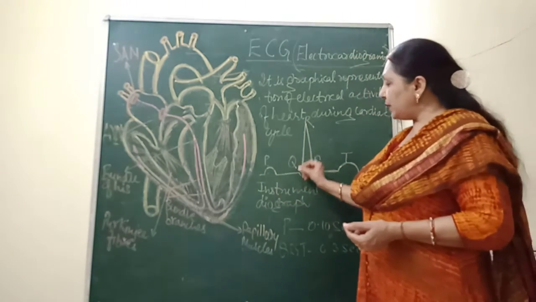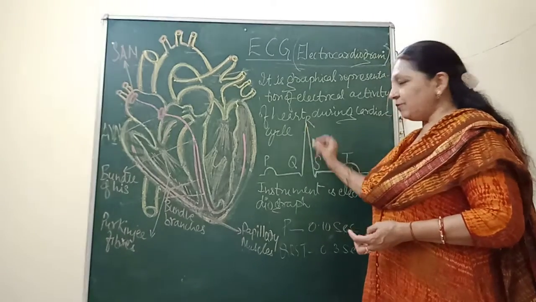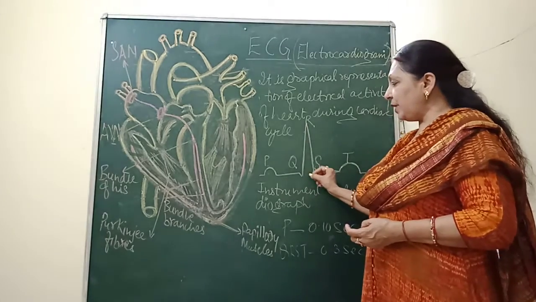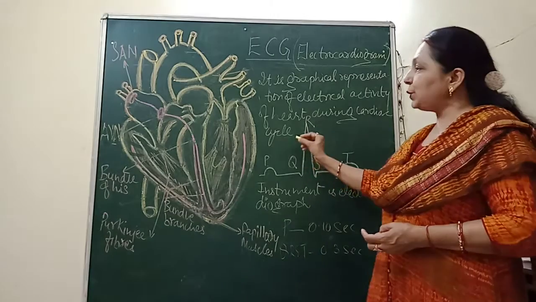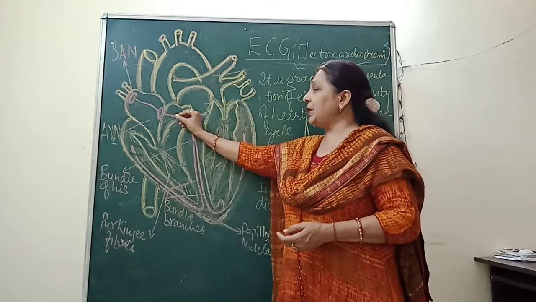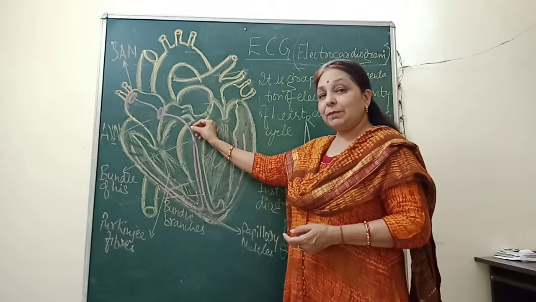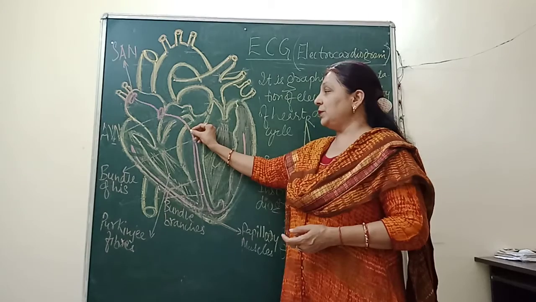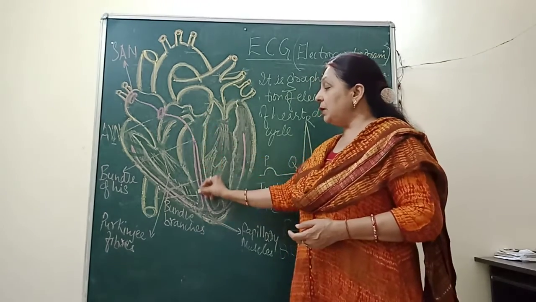Now the next deflection you see, an upward deflection, which is a peak, is a complex wave represented by QRS. This complex wave QRS shows that the wave of contraction from the atria moves to the ventricles. It is transmitted to the bundle of His and then to the bundle branches.